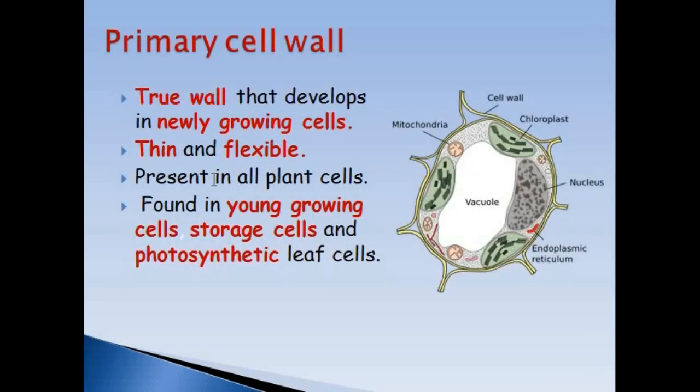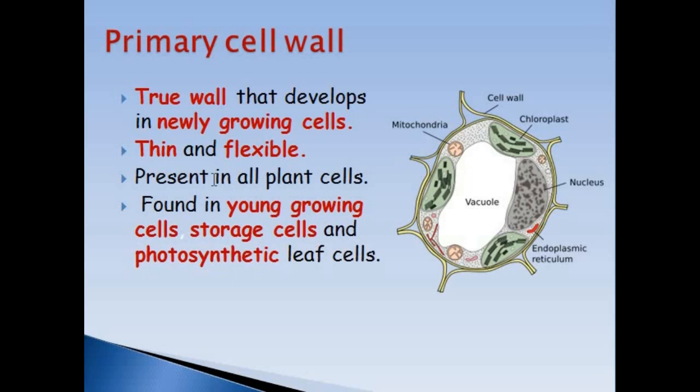Now the primary cell wall. It is the true wall, or the first wall, which is developed in the newly growing cells, and it is thin and flexible. Thin and flexible means it can stretch when the cell is young and developing. So when the cell increases in size, this stretch helps the cell to increase its size.